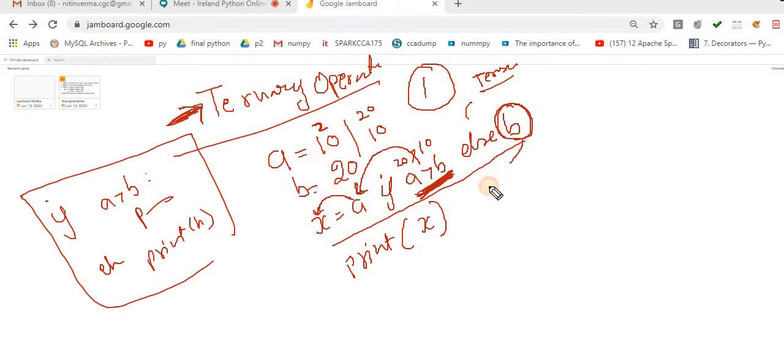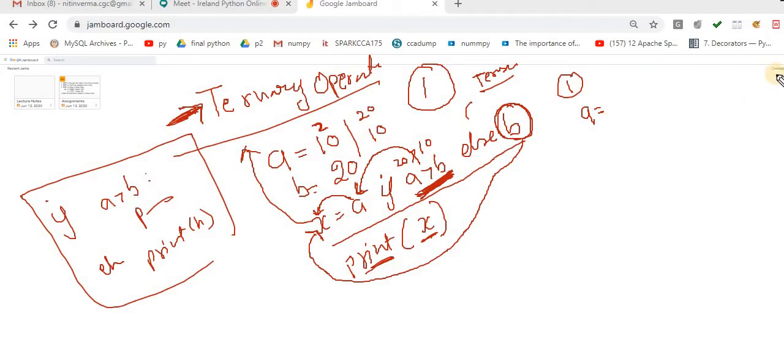Now this B value is assigned to this X, and I am simply printing this X, and this is the more efficient way with the help of this ternary operator. These types of conditions are called ternary operator. Now one more case where I am taking.